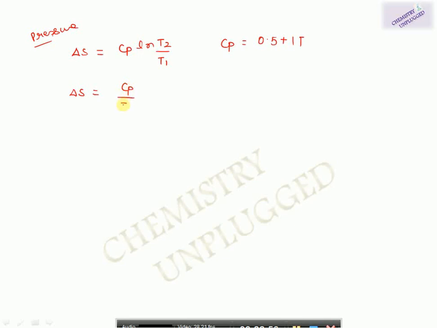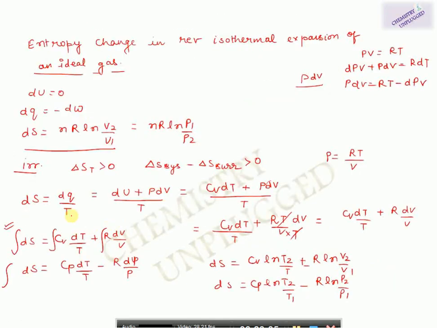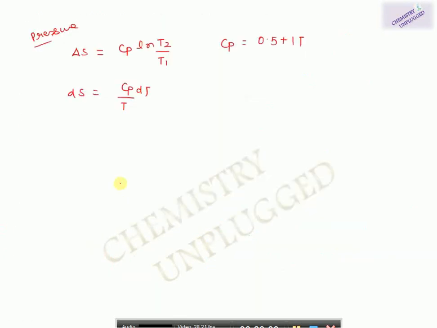We will use this equation which I have given you in the starting. Now we can write the value as 0.5 plus 1T over T, and then we will integrate it. So you will get your correct answer.